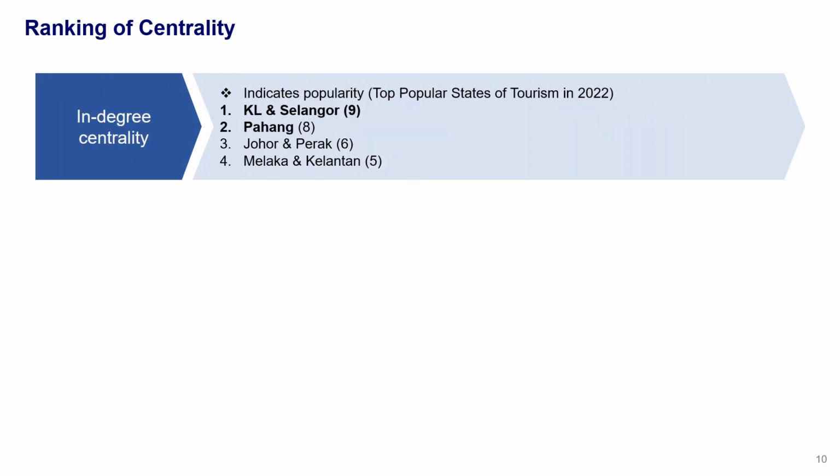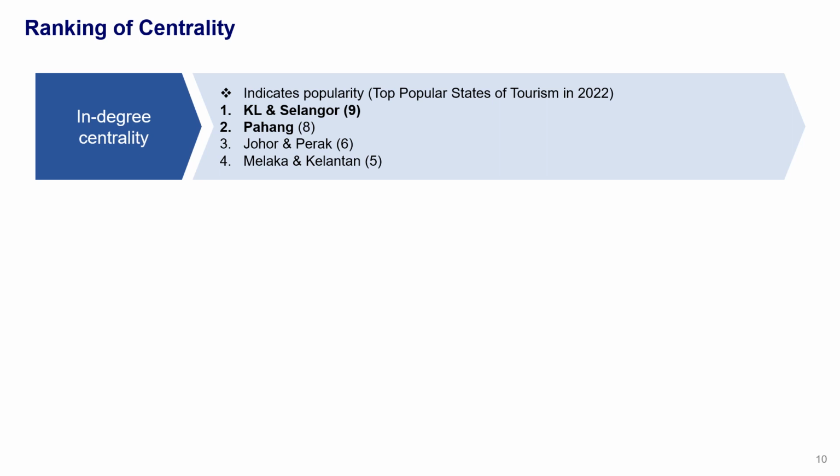Centrality. Ranking of in-degree centrality indicates popularity. These states have become the most popular choice of destination of tourists in Malaysia. Kuala Lumpur, Selangor and Pahang are the top 3 states which have the highest in-degree centrality. Kuala Lumpur and Selangor receive tourists from 9 states, while Pahang receives from 8 states.